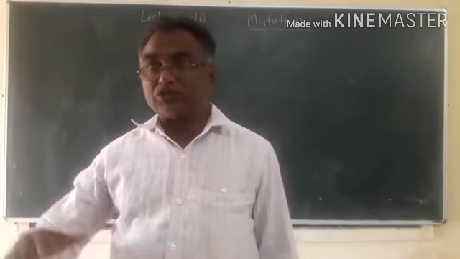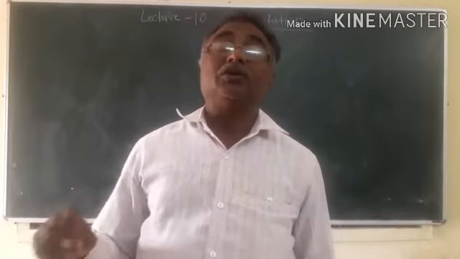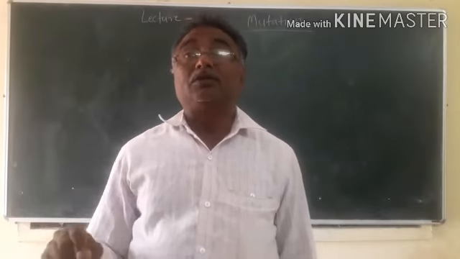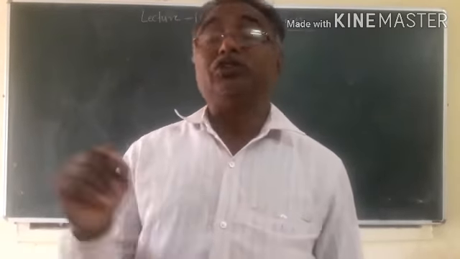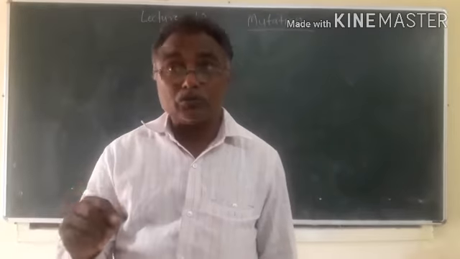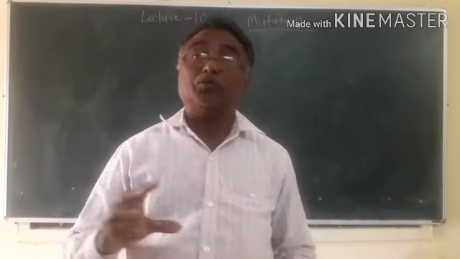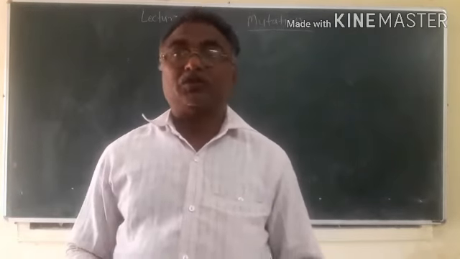All generations will have the change in character according to the mutation. So mutation is a permanent change.